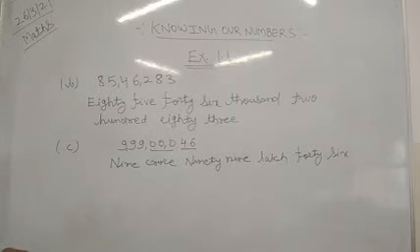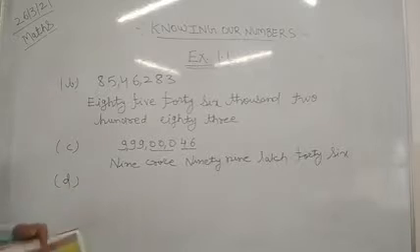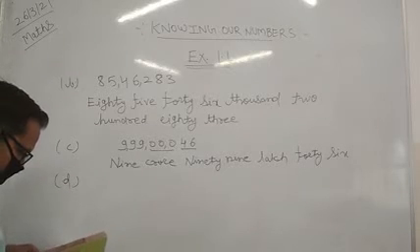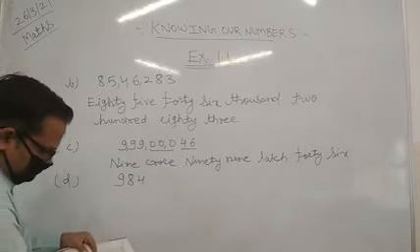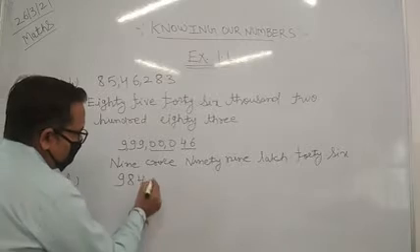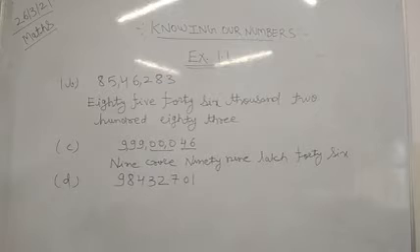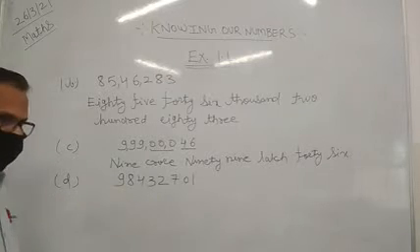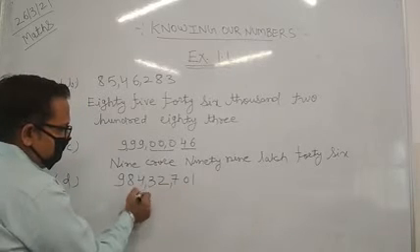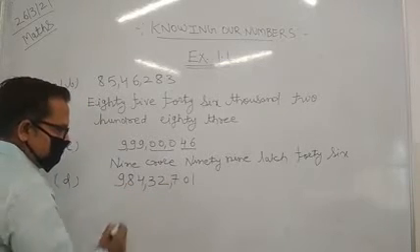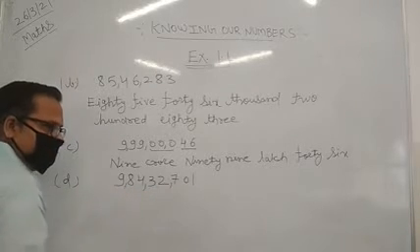In a similar manner we have been given part D. What have we been given in part D? You can see we have given 984, 32, 701. That number has been given to us. Again you will put commas here, after 3 digits, then after 2 digits and after 2 digits. Again you can count 1, 10, 100, 1000, 10,000, lakh, 10 lakh and crores.